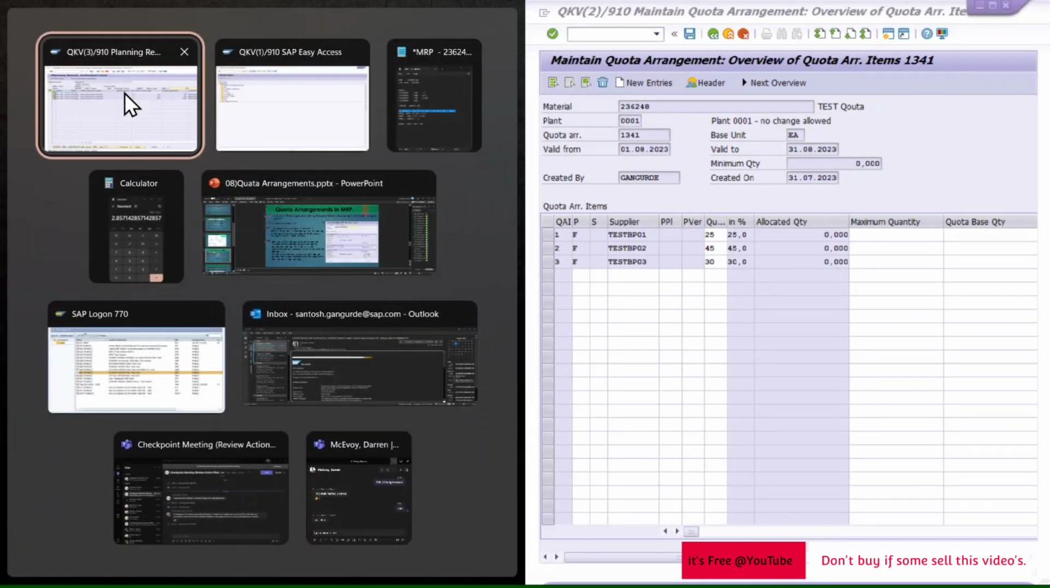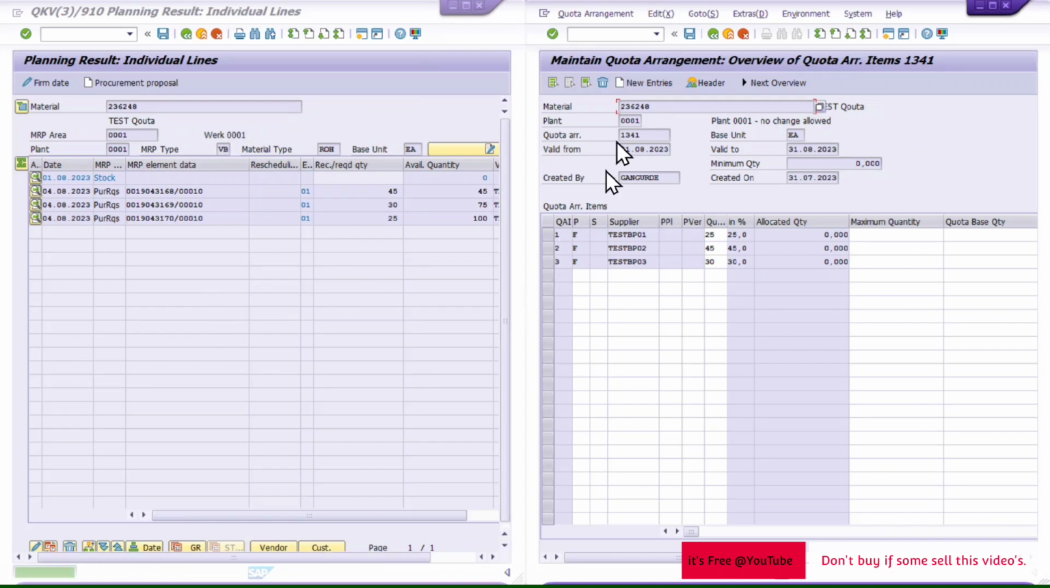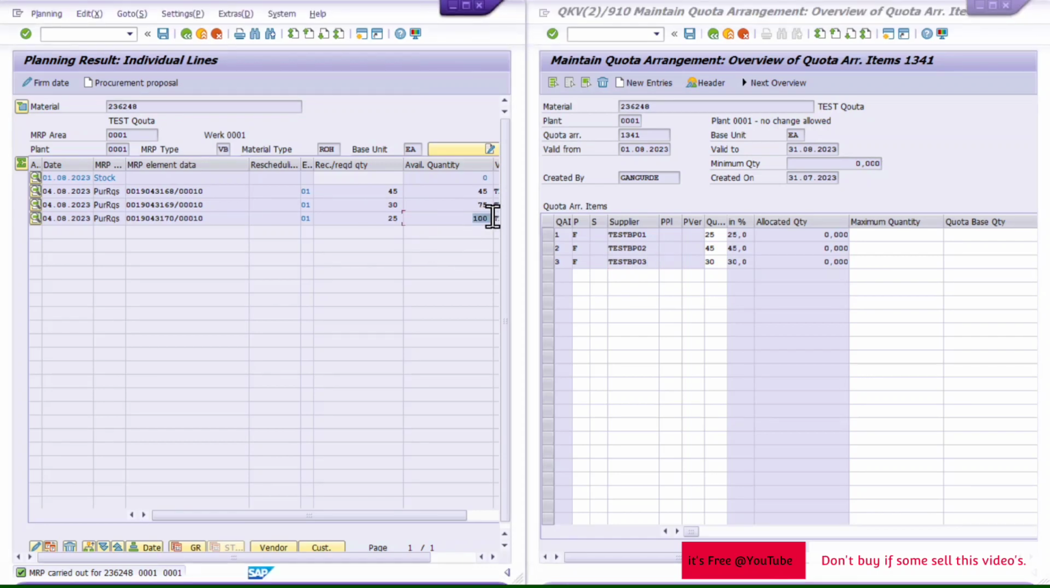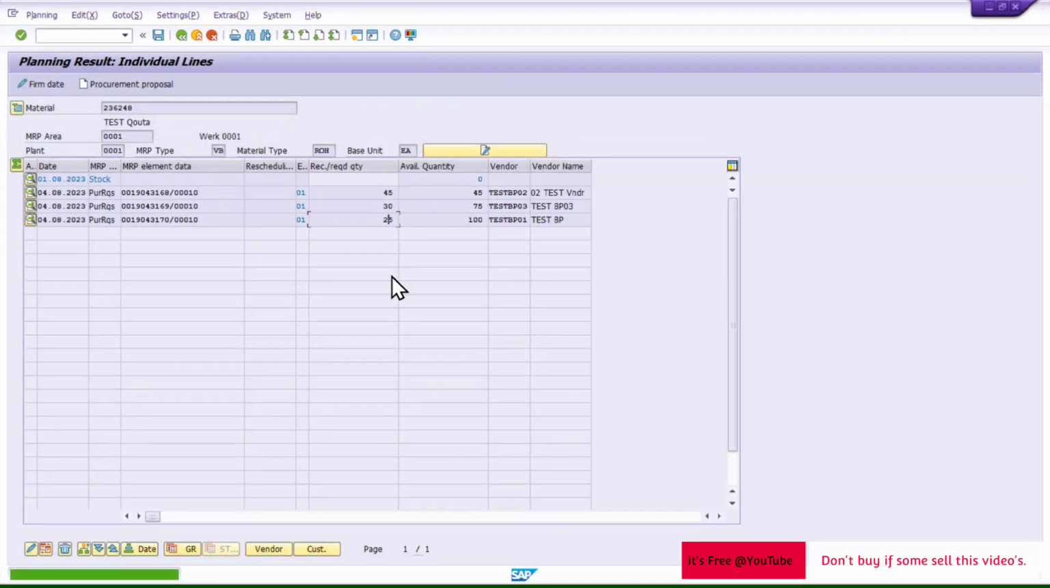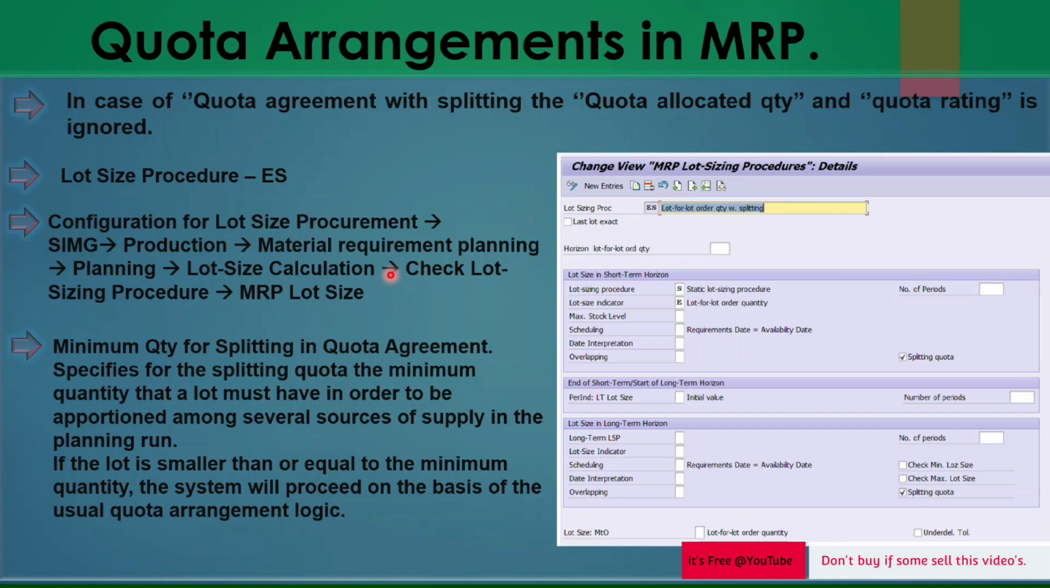So see here, these are my maintained quota quantities and the system picked them as they are. Why did it do so? Because in my material the reorder point was 100, so this altogether is 100 and the system picked the quantity. If it was 200, then it might become 90, 60 and 50. So in MRP the system ignores this quota rating formula and directly considers quota quantities or quota allocation percentage as they are. So this is how it works with MRP.